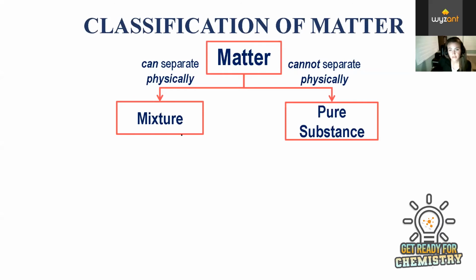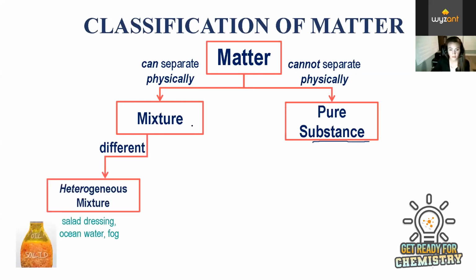So a mixture can be physically separated, whereas a pure substance must be chemically separated, or cannot be physically separated. And there are only certain pure substances that can be chemically separated. So these are the two main categories of matter. We'll look at mixtures first, because like I said, this is what we deal with mostly in everyday life, so this will seem more familiar to you.